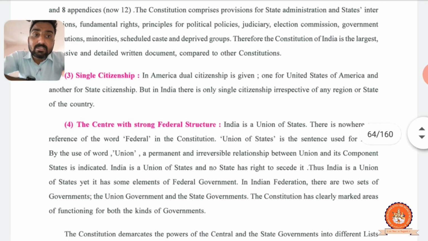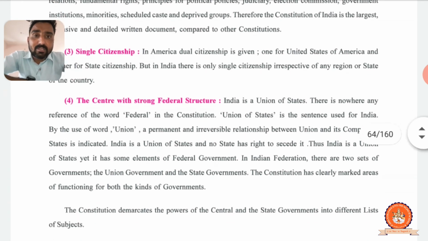But India has only single citizenship, right? Make sure you underline this full paragraph, it is important. Now the fourth one: the center with strong federal structure. It's a very good federal structure, that means a united structure. Really, our federal structure is very strong.